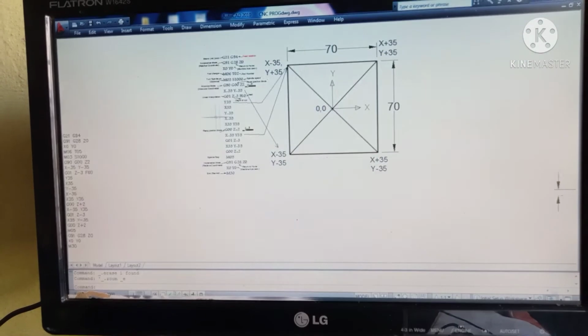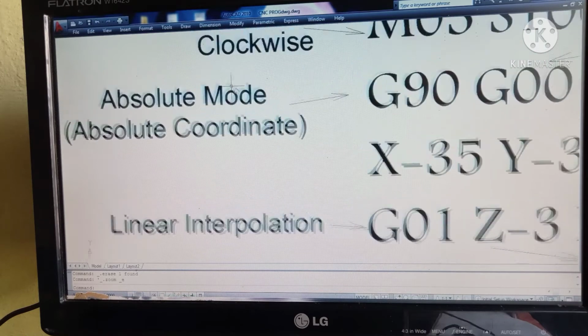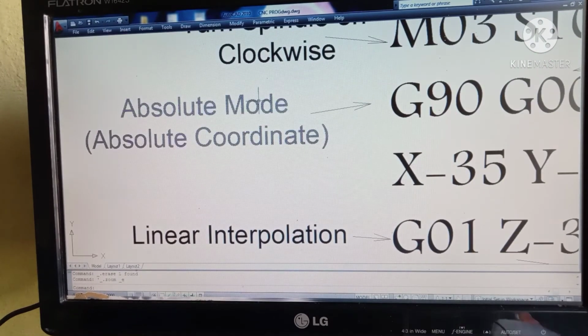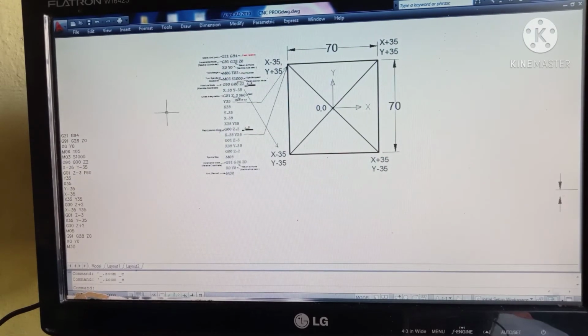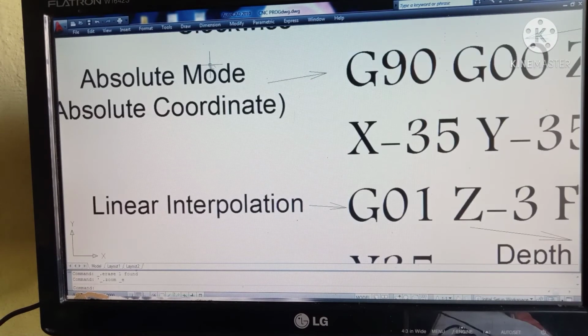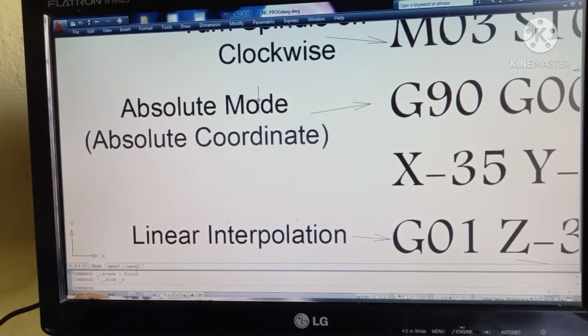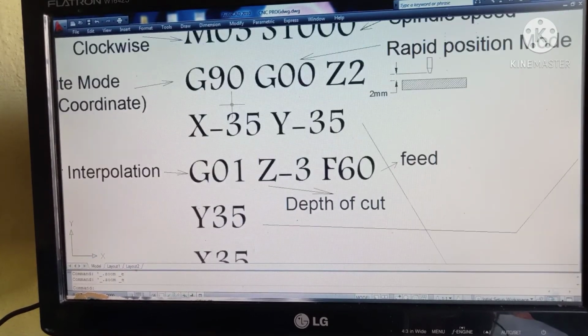In the next line, G90 is used for absolute mode. That means when the CNC mill does work, the cutting tool considers all the points in the absolute coordinate system. Next, G00 for rapid position. Actually, we use G00 to move the cutting tool rapidly when it is not in working condition.